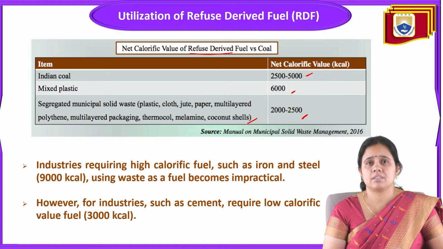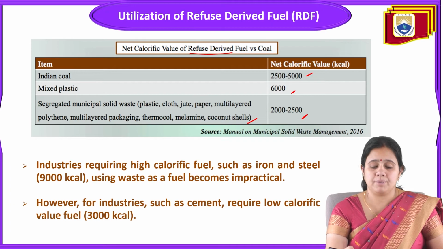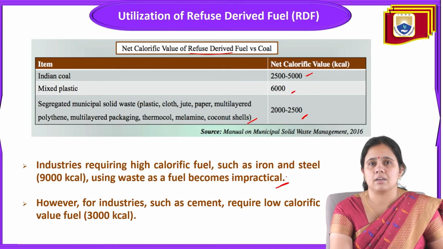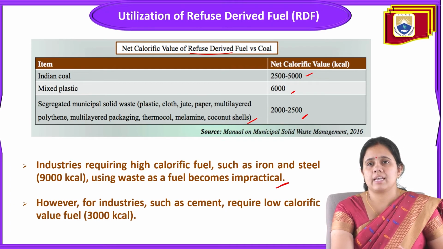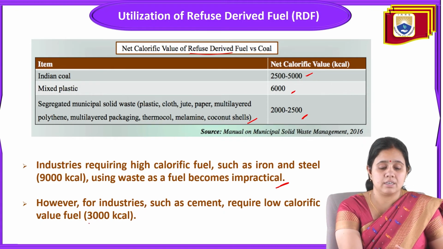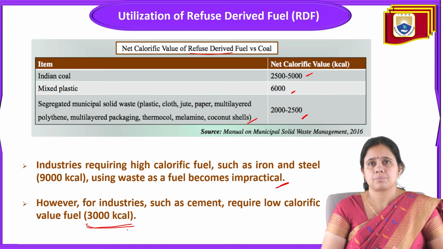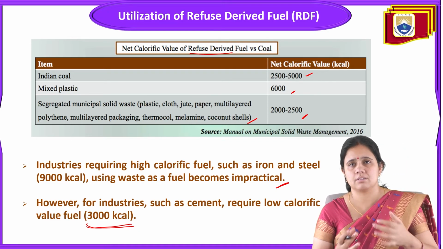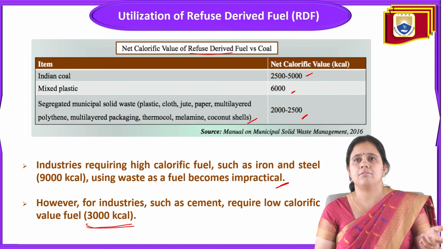Some industries require high calorific fuels, like iron and steel, around 9000 kilocalorie. Using waste as a fuel becomes impractical there. And for a few industries like cement, it requires low calorific value, like 3000 kilocalorie. So this is the comparative data for refuse derived fuel versus coal.